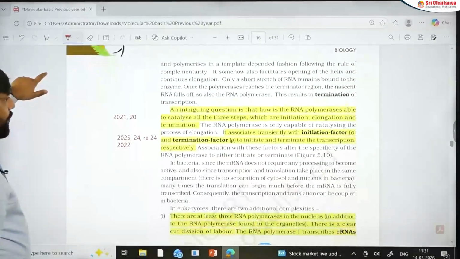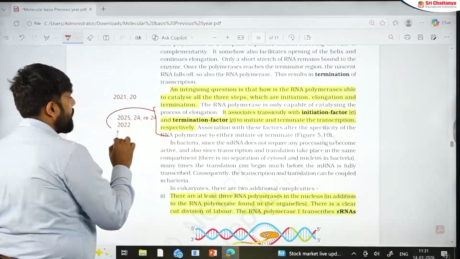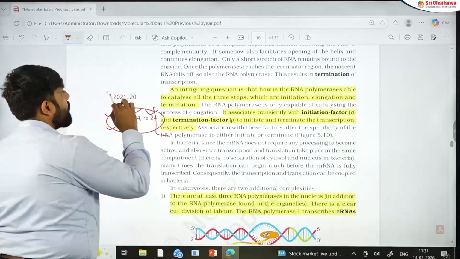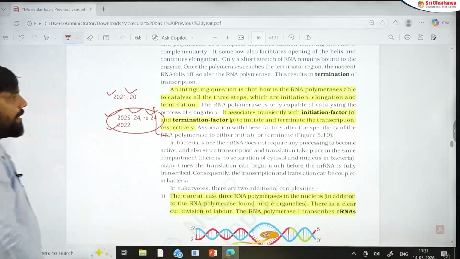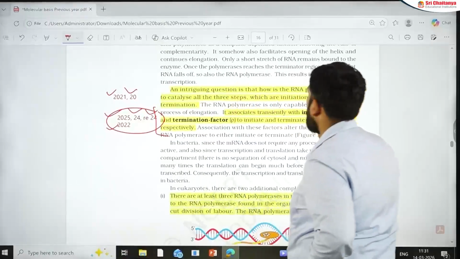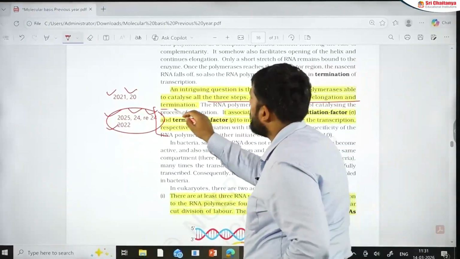Now come to the most important portion: sigma factor and rho factor have been making questions in recent times, 2025, 2024, 2022, and also 2021 and 2020. An important and intriguing question is how a single polymerase catalyzes all three steps: initiation, elongation and termination.